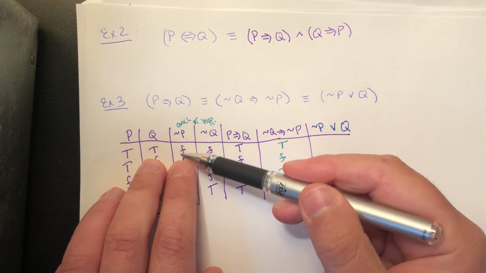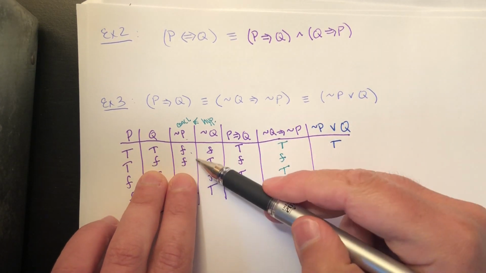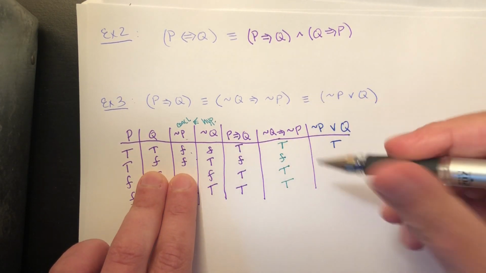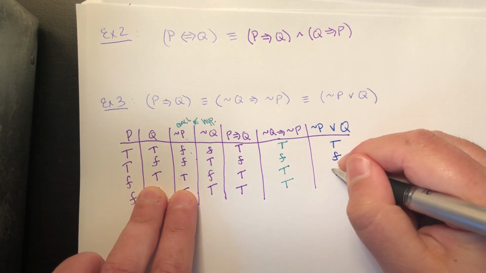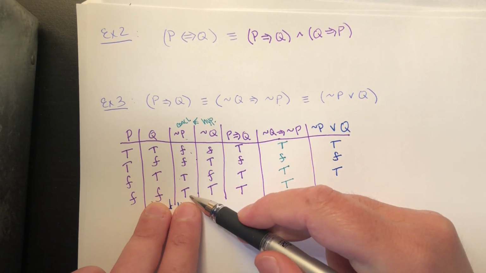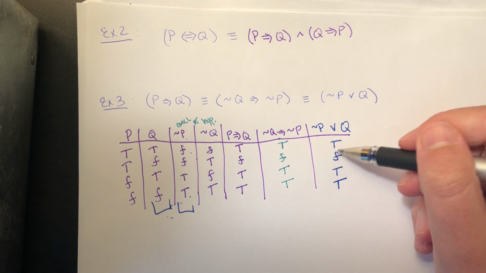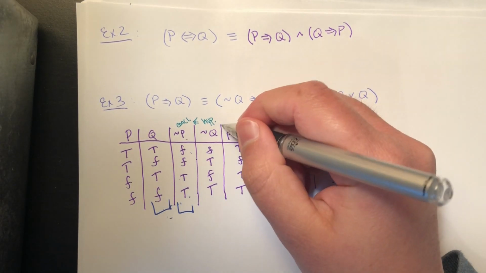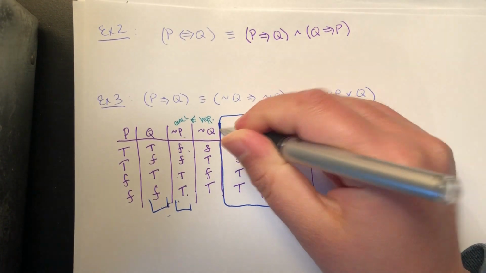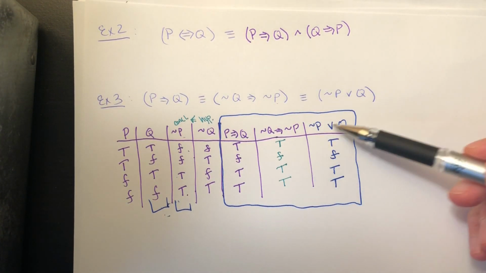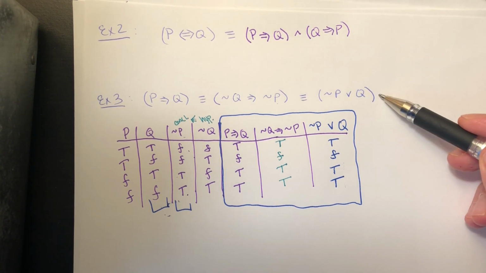Is at least one true in the first case? Yes, because Q is true. Is at least one true in the second case? Nope, because they're both false. Is at least one true in the third case? Yep, they're both true, so at least one is true. And in the last case, yes, not P is true. Well, look, this column matches as well. You get true, false, true, true. Because you have the same columns underneath all of these statements, that means they're logically equivalent to each other. So this is true here.